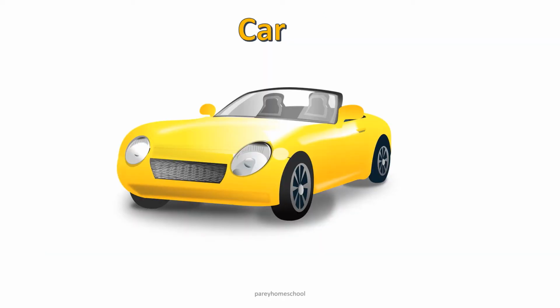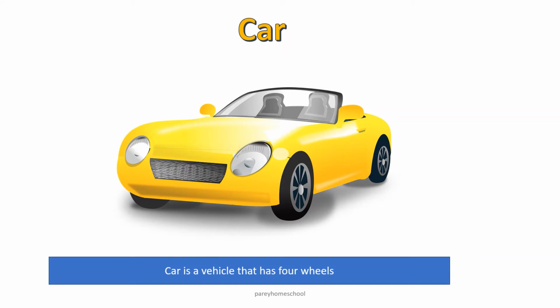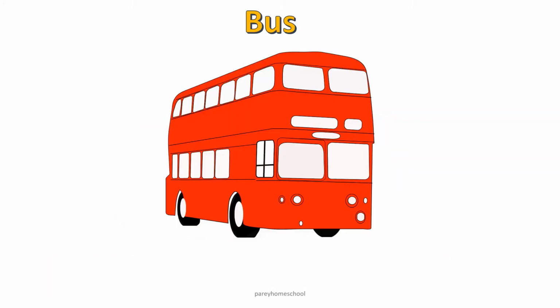This is car. Car is a vehicle that has 4 wheels and that's why we call it as four-wheeler. Car has 1 engine that helps it to move. It can carry around 4 to 5 people or passengers in it. Car is known as automobile as well as four-wheeler.